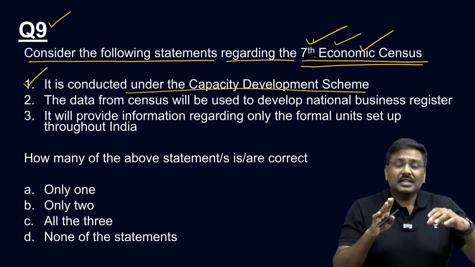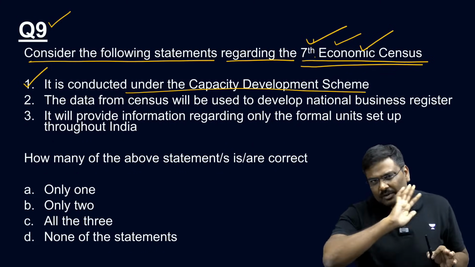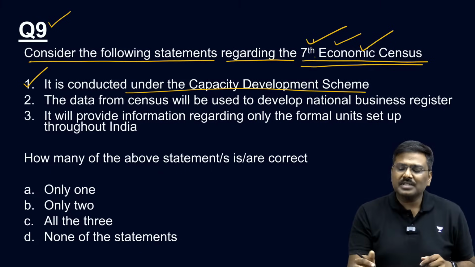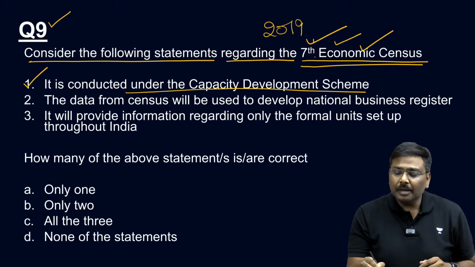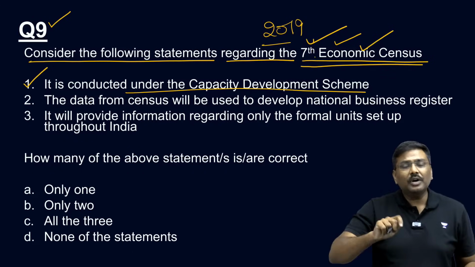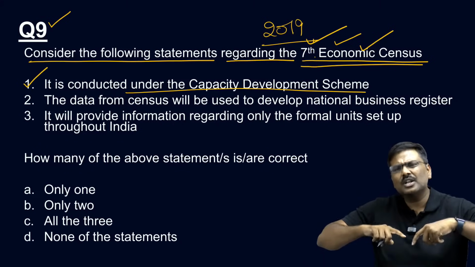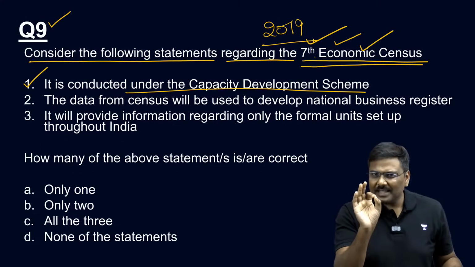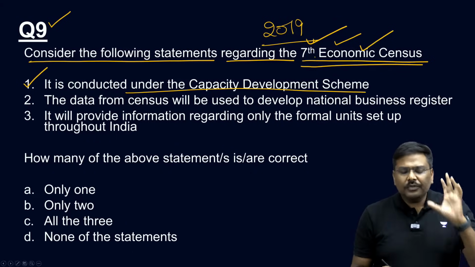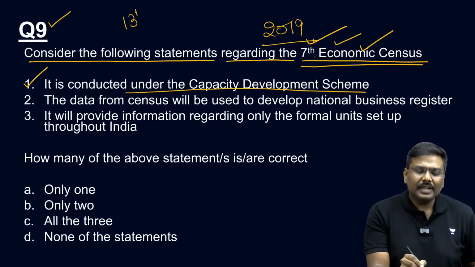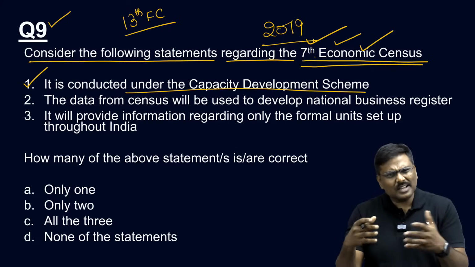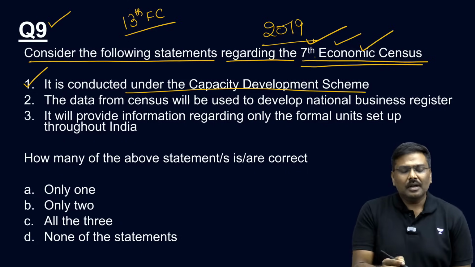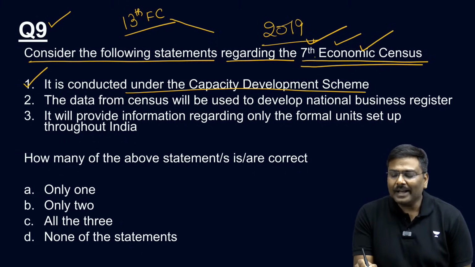The 6th economic census was conducted back in 2016. The report has been published. The 7th economic census was conducted in 2019. The report is yet to be published, and that's the reason there is a lot of discussion regarding the 7th economic census. And by the way, please remember this very carefully. All of you have heard of the 13th Finance Commission. The Finance Commission is very often discussed. The 13th Finance Commission recommended that we should have an economic census.